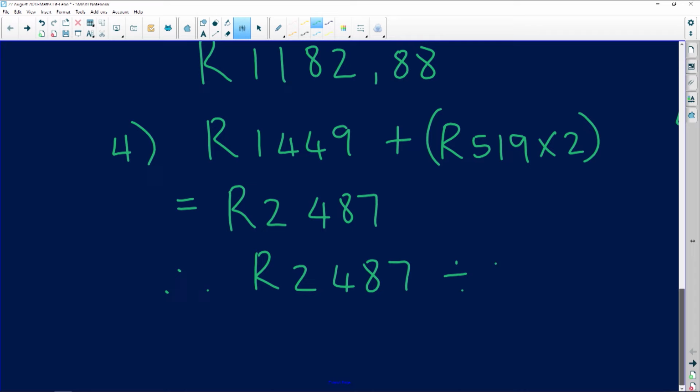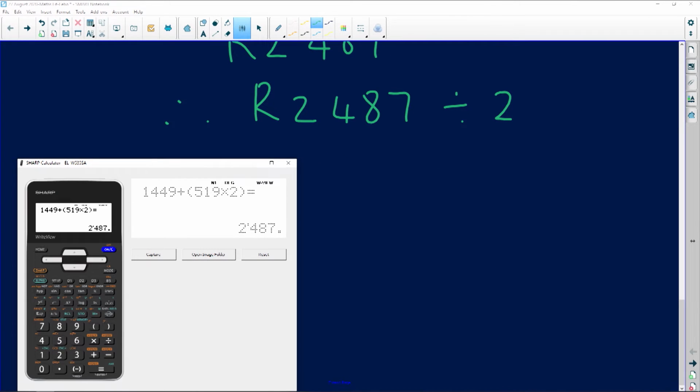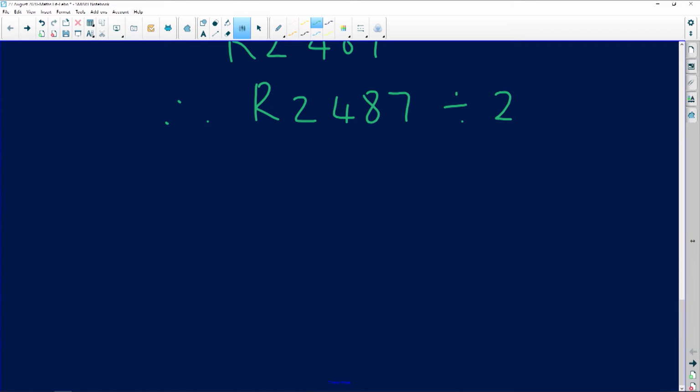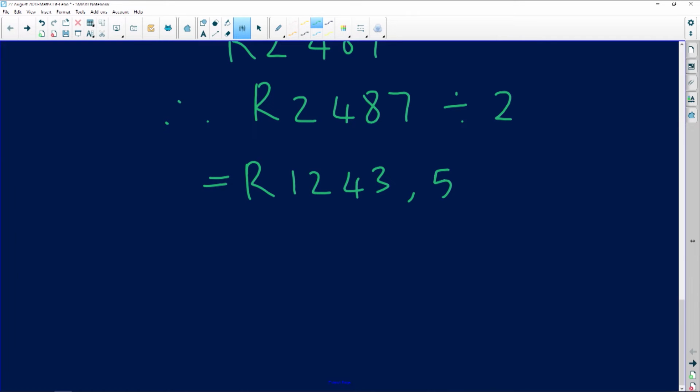2,487, divide that by 2. So I'm just going to divide that by 2, which is going to give me 1,243. There was a comma there. And 50 cents. Whenever there's one digit, just add a 0 at the end. Stunning. So please read your question twice in terms of that. Be super, super careful when you are doing such questions.